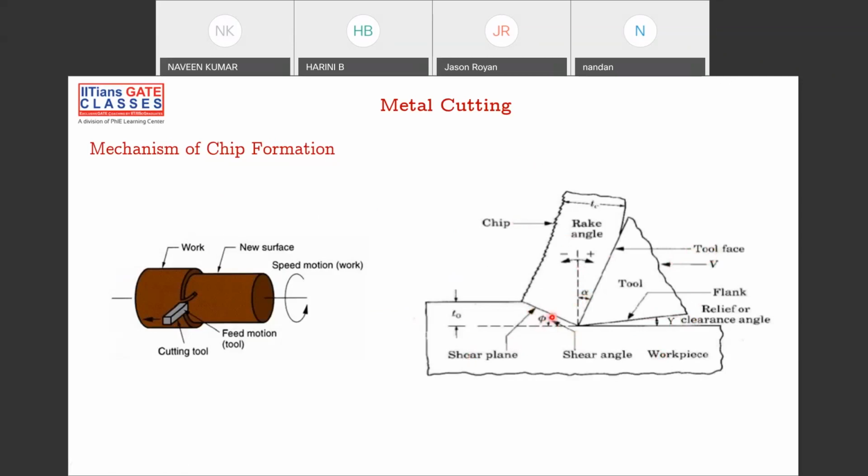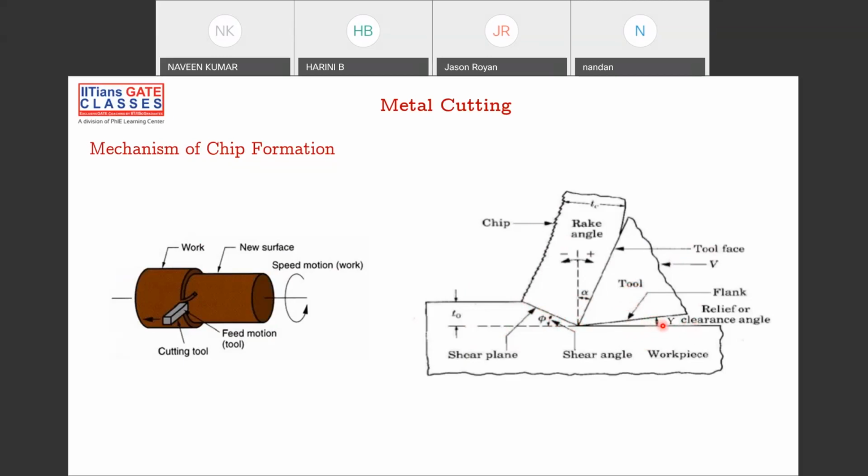So please remember, phi is the shear angle. The cutting action takes place in this plane. The shear takes place in this plane, and the angle it makes with the cutting velocity is phi. This is alpha, and this is the tool. This is the clearance. If the tool is not given clearance with the workpiece, then tool and workpiece will rub each other, which will destroy the surface finish of your workpiece. That's the reason we put clearance angles here.